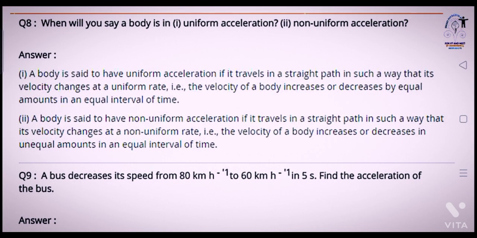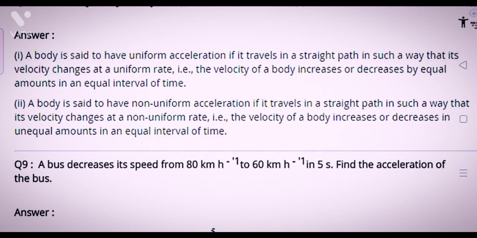Question number 8. When will you say a body is in uniform acceleration or non-uniform acceleration? Answer. Number 1. A body is said to have uniform acceleration if it travels in a straight path in such a way that its velocity changes at a uniform rate. That is, the velocity of a body increases or decreases by equal amounts in an equal interval of time.